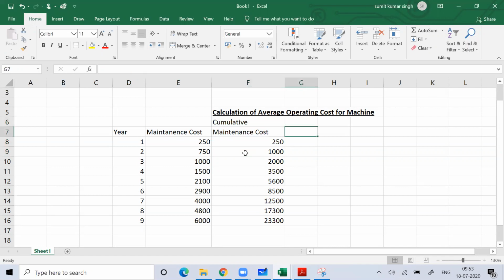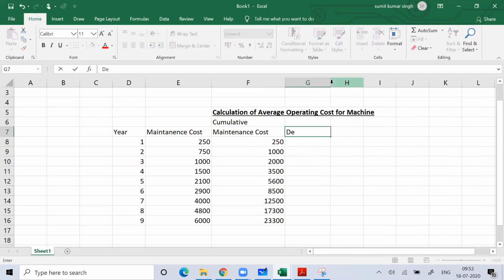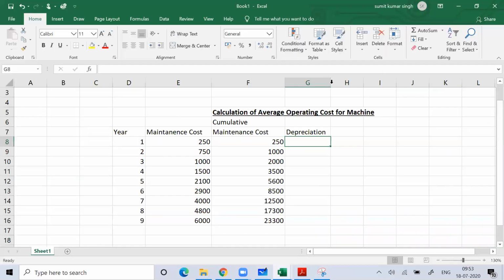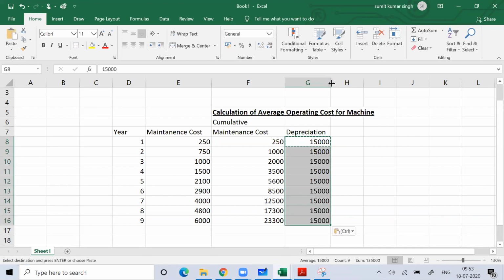Now on this, I'll add depreciation. The depreciation calculation I've already done here, that is 15,000. So just copy it for all the 9 years.